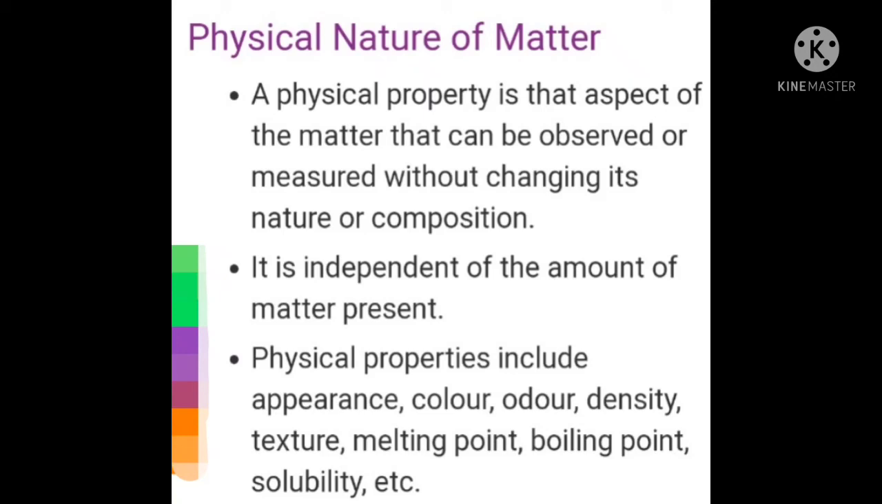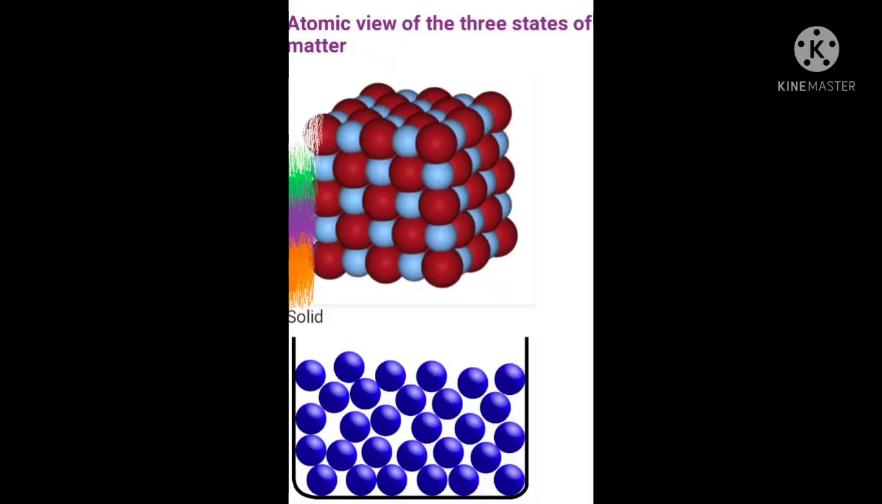Now let us move ahead. Atomic view of the three states of matter. So the first one, atomic view. Now, how are the atoms and molecules arranged in the three states? First is the solid. In any solid substance, the molecules are arranged closely. See how they are packed closely. The first one was the solid, and the next one down is the liquid.